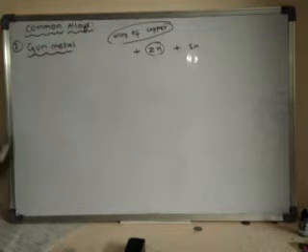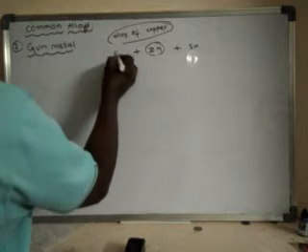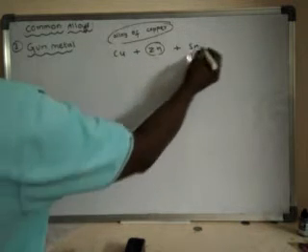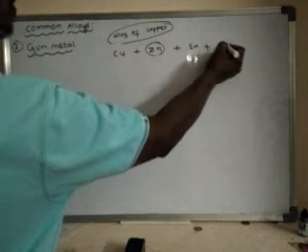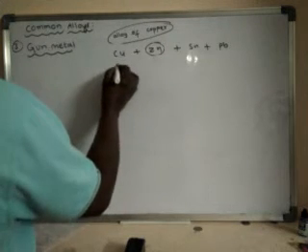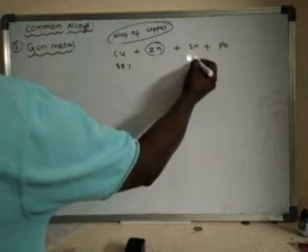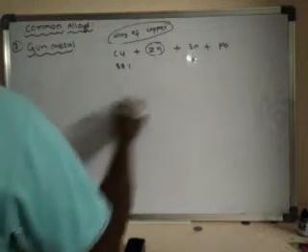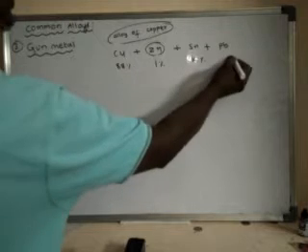Gunmetal is also an alloy of copper. It is made up of copper, zinc, tin, and even lead. Copper is around 88 percent, tin is around 10 percent, and both zinc and lead are around 1 percent each.